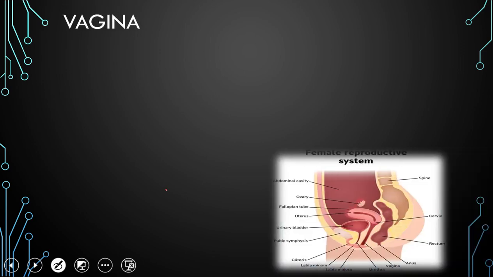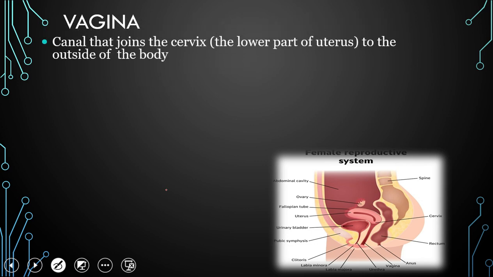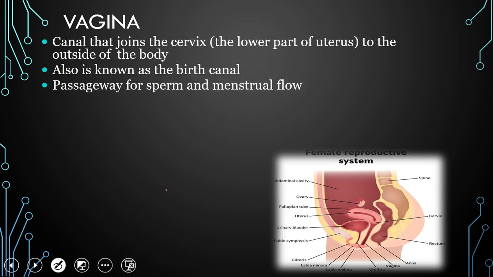Now move to the next part, the vagina, the last part of the female reproductive system. So the vagina is the canal that joins the cervix, the lower part of the uterus, to the outside of the body. The vaginal opening is present, and in the anterior part it communicates with the cervix. It is also known as the birth canal, and a passageway for sperm as well as menstrual flow.